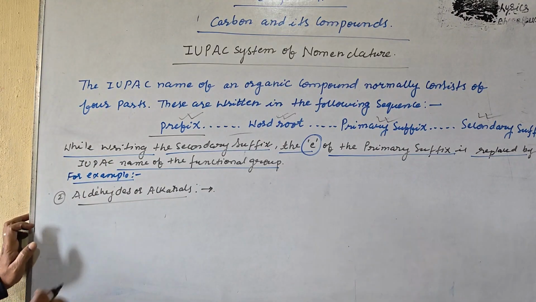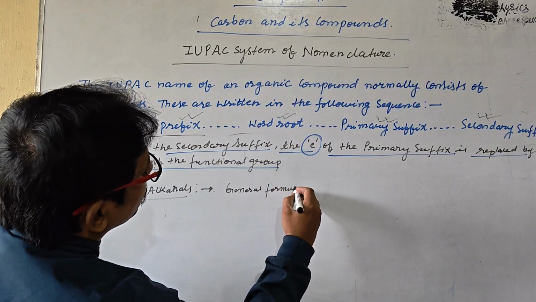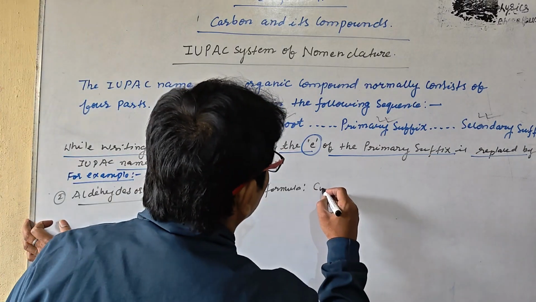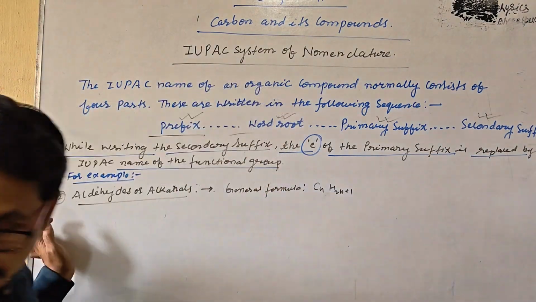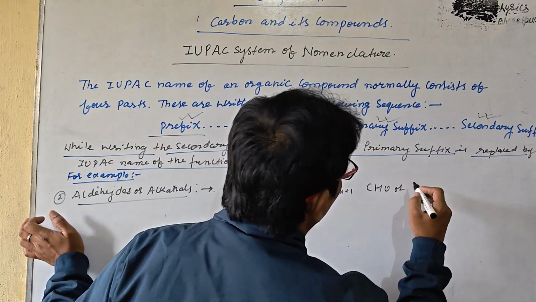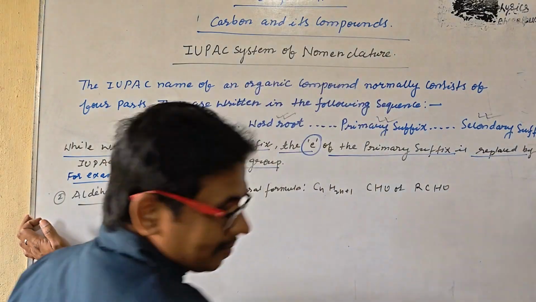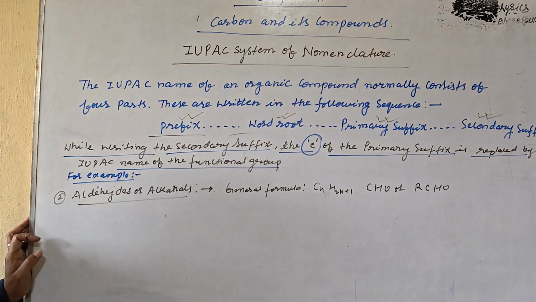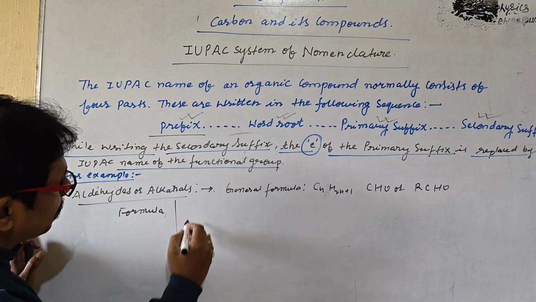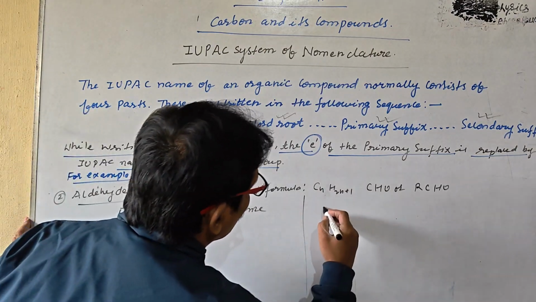So first you write the general formula. The general formula is CnH2n+1CHO, or RCHO. What can we write here? The formula, common name, and next the IUPAC name.